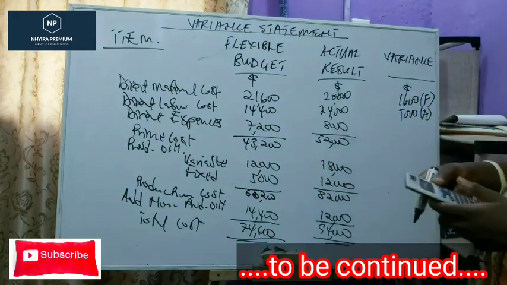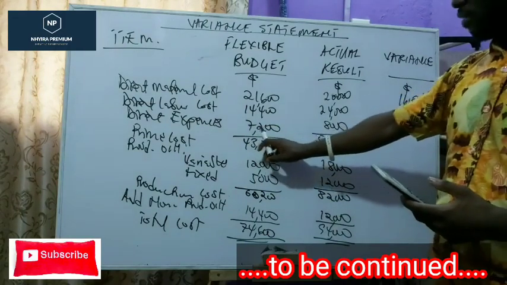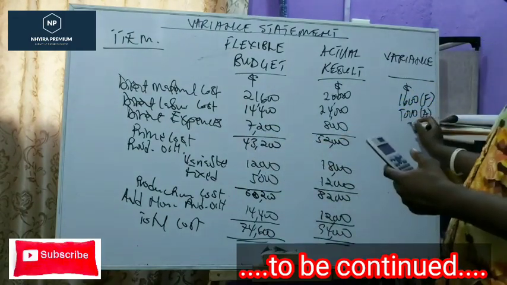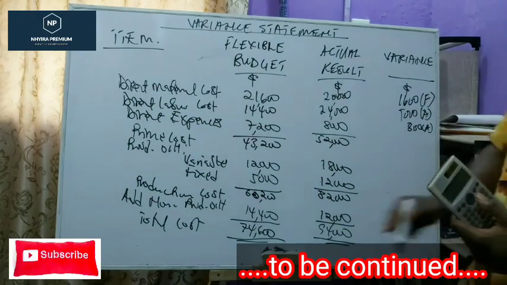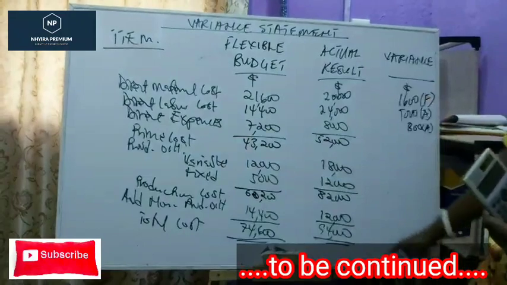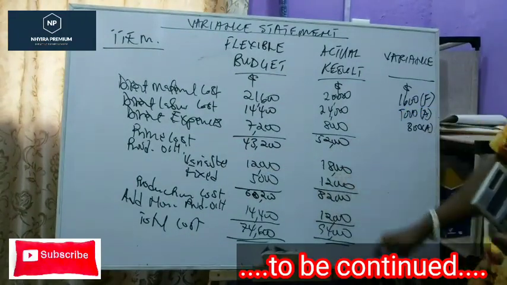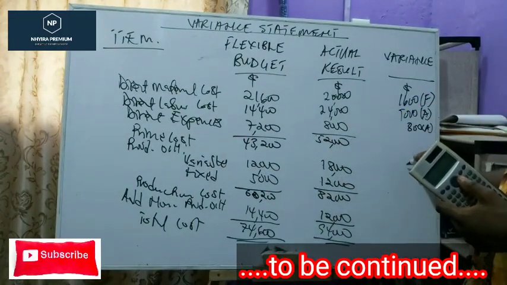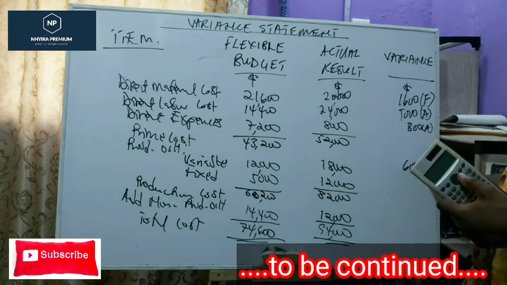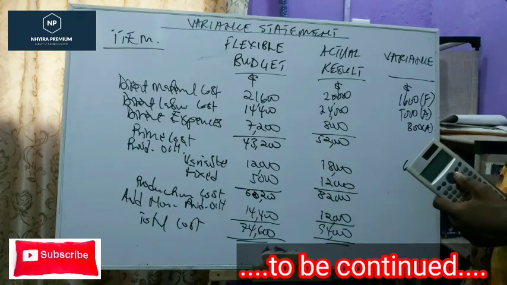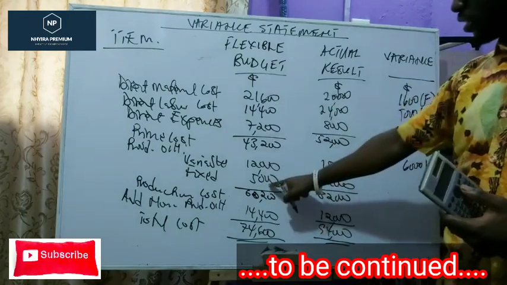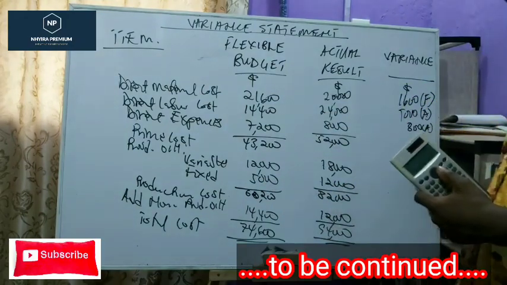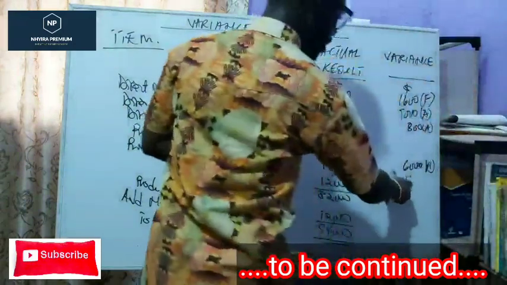Then the direct expenses, we should have spent 7,200, but we spent 8,000, so that's 800 more, and that's an adverse variance. Variable overheads, we should have spent 12,000, but we spent 18,000, that's 6,000, and that is an adverse variance. We should have spent 5,000 based on the fixed overheads, but we spent 12,000. That's 7,000 adverse variance.